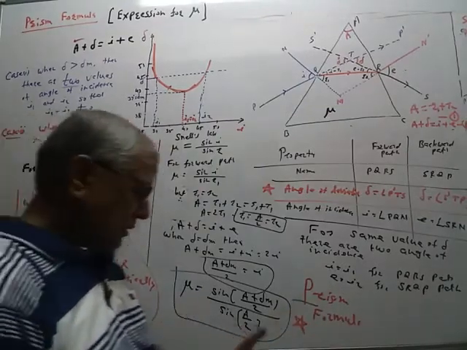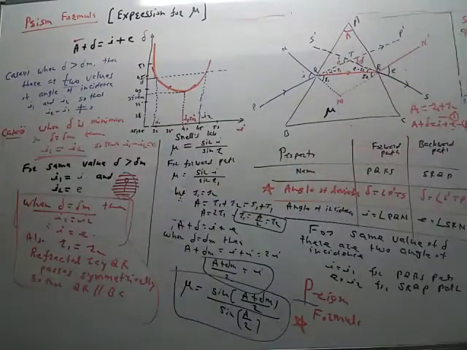So this is the derivation of the prism formula. We can find the refractive index of the transparent medium of the prism by using this prism formula. So it is used for determination of refractive index of a prism. Therefore, it is called a prism formula.